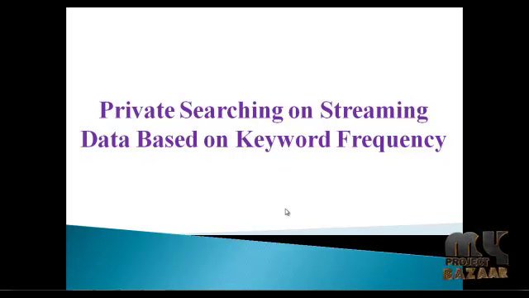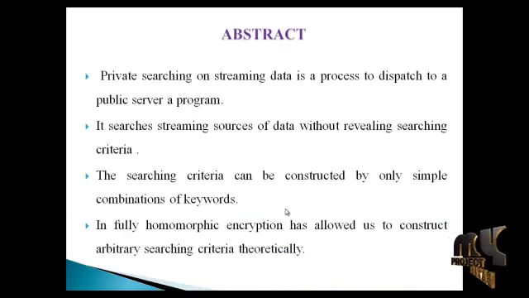Now we are going to see the process of private searching and streaming data based on keyword frequency. Let's move to the abstract. Private searching and streaming data is a process to dispatch a program to a public server. It searches streaming sources of data without revealing the search criteria and then sends back a buffer containing the findings.